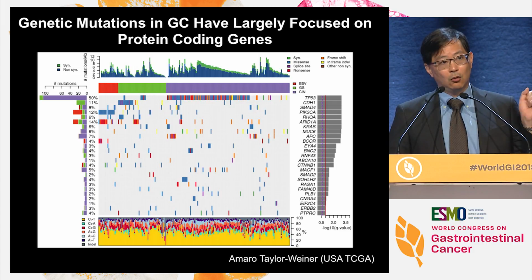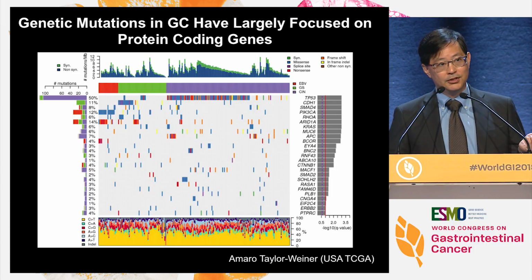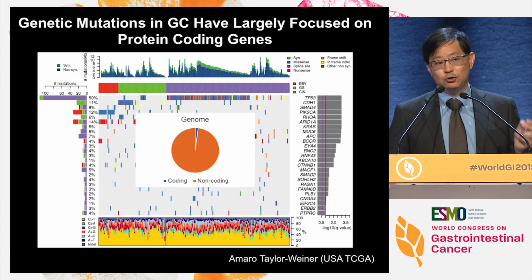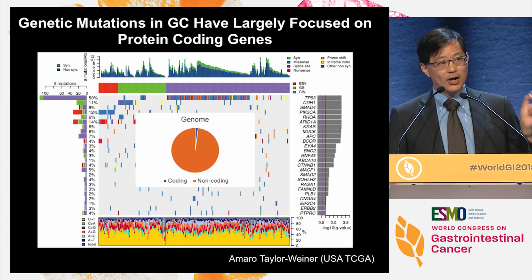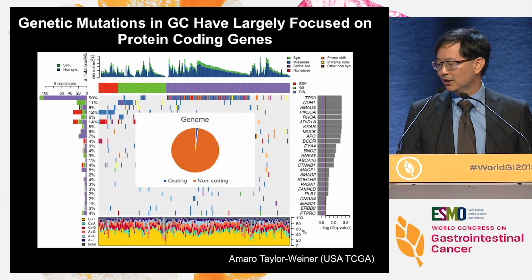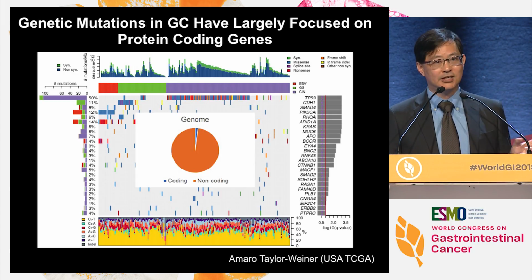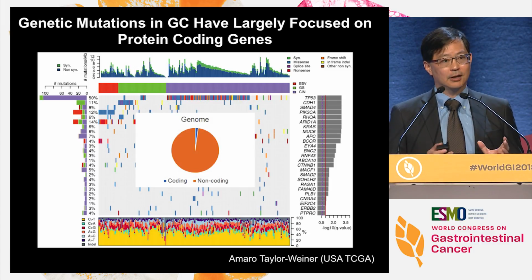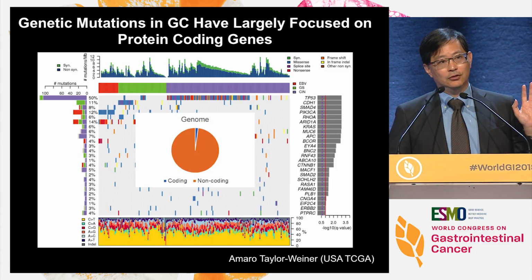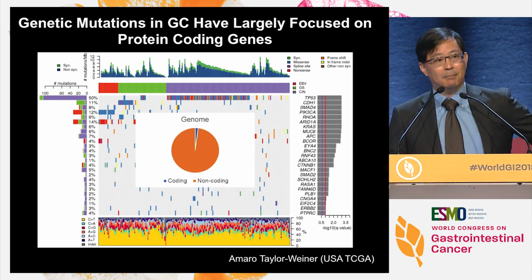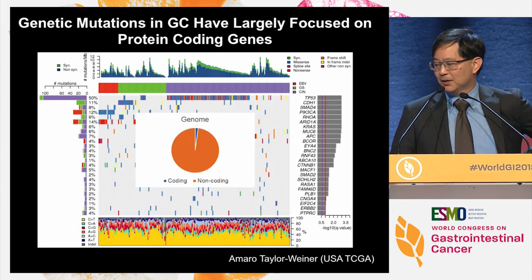But I want to remind you that all of these studies have primarily focused upon the part of the genome that corresponds to protein coding genes, otherwise known as the exons. And if you look at the exons in the context of the whole human genome, you can find that the coding region actually only represents 1 or 2% of the 3 billion bases that are part of our human genome. And so the question is, what's happening in that other 98% of the genome? That really hasn't been explored, particularly in the context of gastric cancer.